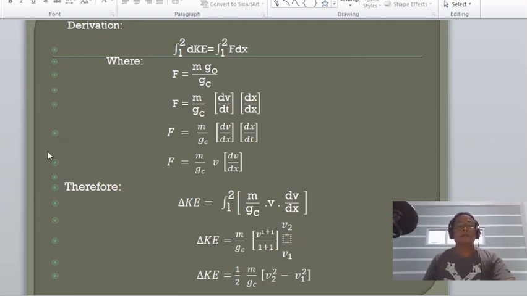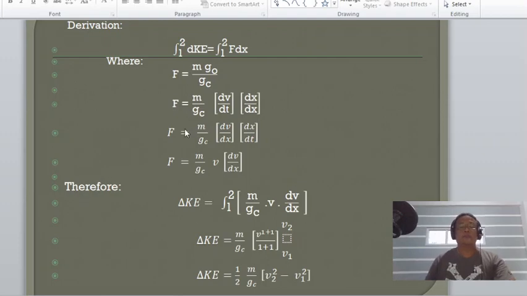So, change in kinetic energy is equal to the integral of m over g_c multiplied by the velocity and then multiplied by dv over dx, with limits from 1 to 2.